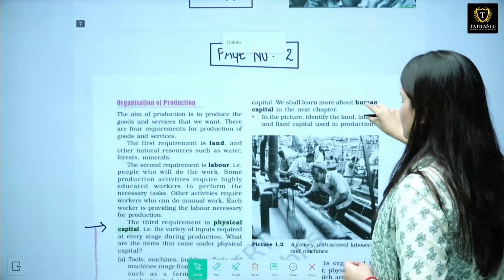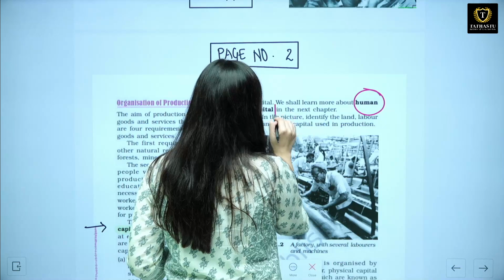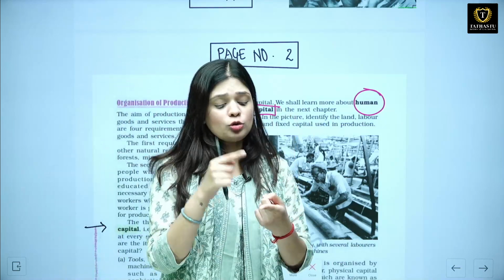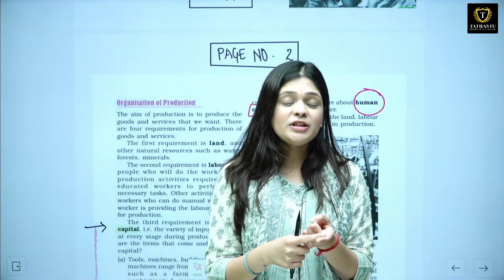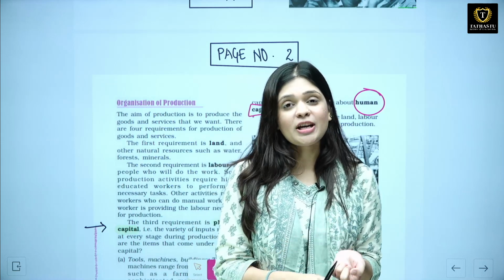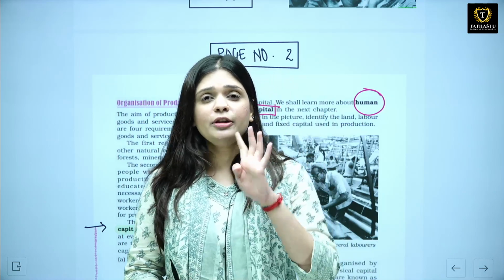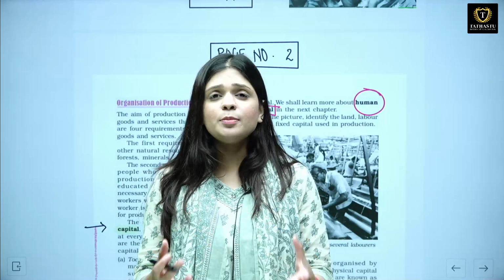Okay, here we are talking about human capital. Is it clear? So we have land, natural resource, we have labor, number of hours, then we have the third one, that is the physical capital, which contains your fixed capital and working capital. Working capital contains raw materials and money. And the fourth one is human capital, which is the stock of knowledge and skills and enterprise that you have.